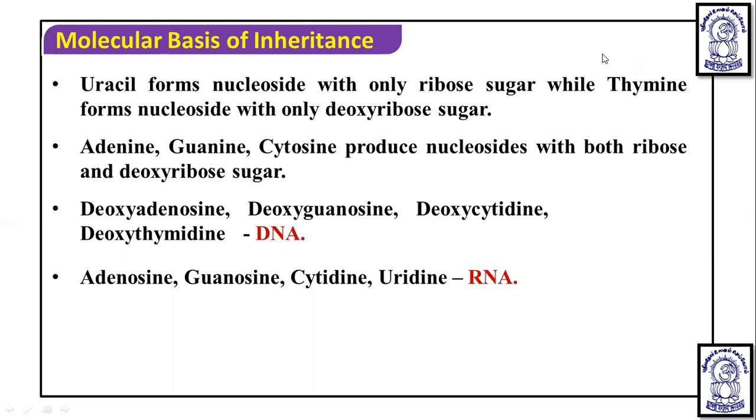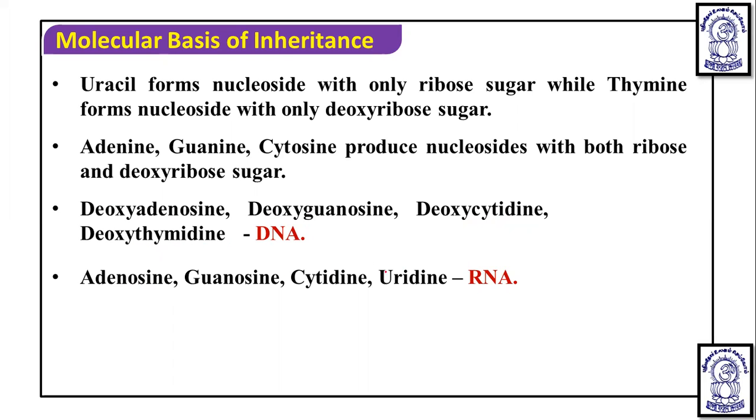Now, when the nucleosides are formed, in DNA they will be named deoxyadenosine, deoxyguanosine, deoxycytidine, deoxythymidine. Deoxyribose sugar plus adenine forms deoxyadenosine, deoxyribose plus guanine will form deoxyguanosine, deoxyribose sugar plus cytosine will form deoxycytidine, and deoxyribose sugar plus thymine is going to form deoxythymidine in case of DNA.